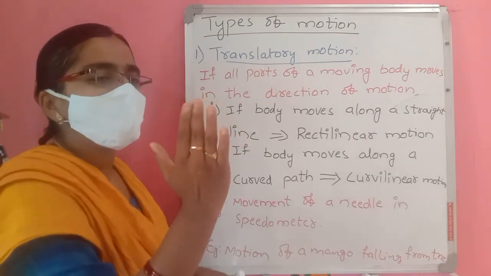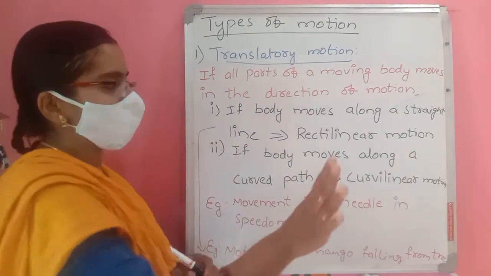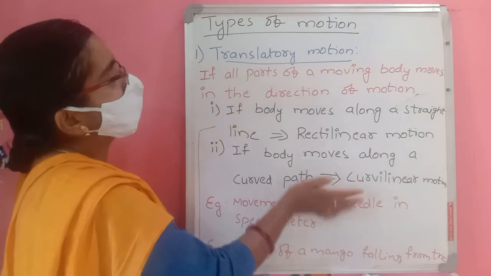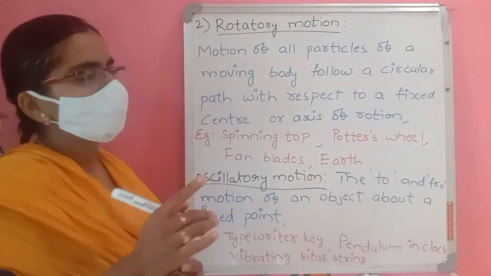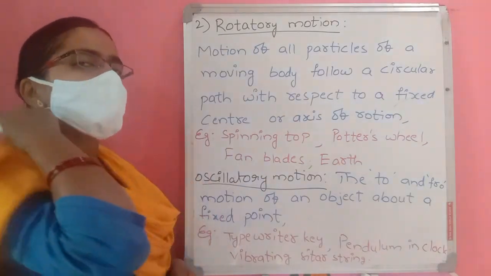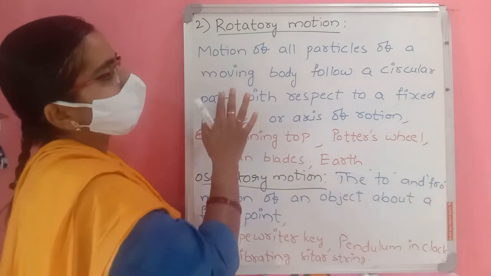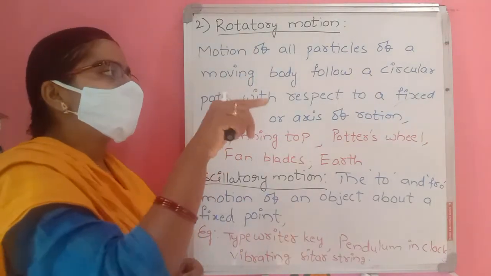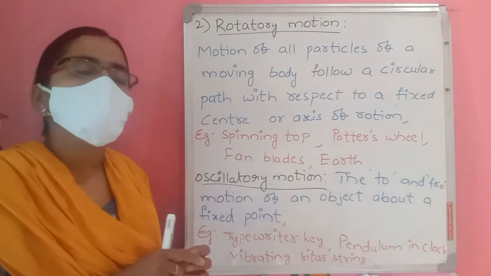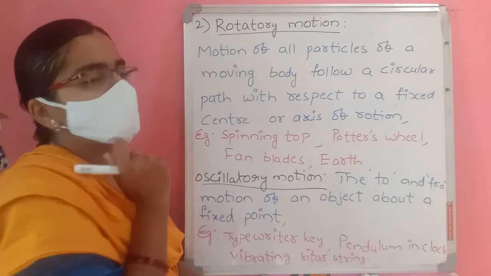That's why that is called curvilinear motion. So rectilinear and curvilinear both come under translatory motion. Next, the second type of motion is rotatory motion. Rotatory motion means motion in which all particles of a moving body follow a circular path with respect to a fixed center or axis of rotation.